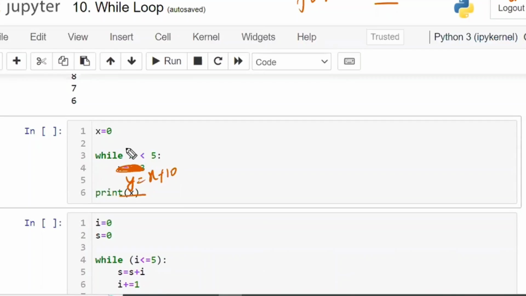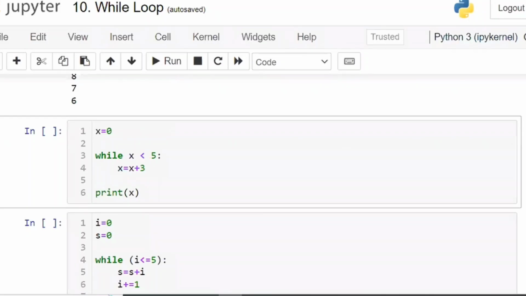Something you have written. Now, what is the x value only it will observe, but it will not observe the y value. It will observe whether the condition is true or false. That one only it will see. Yes or no, condition is true or false. What is inside, what is the output, whether print is there or not, these things it is not going to observe. Condition true or not true. True means execute the while block. Not true means don't execute the while block. Simple. Right? The concept is executing the while block till the condition is true. That is called the concept.